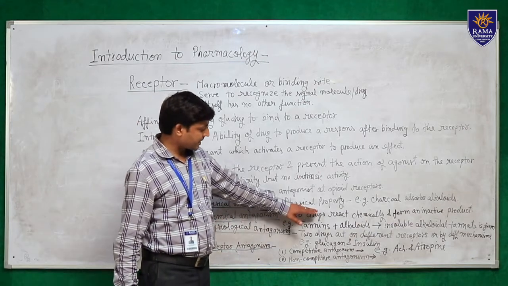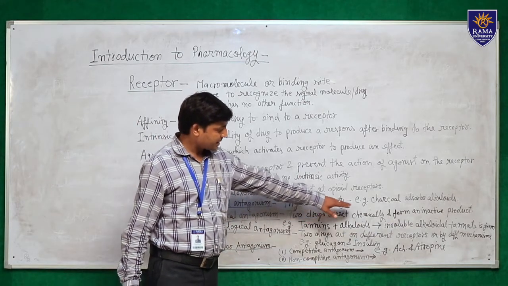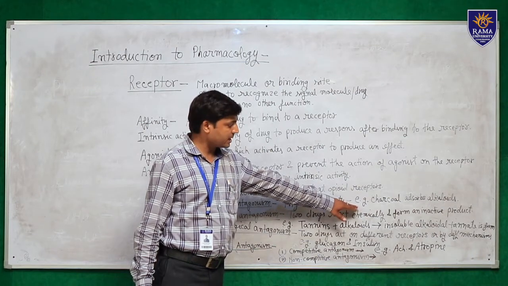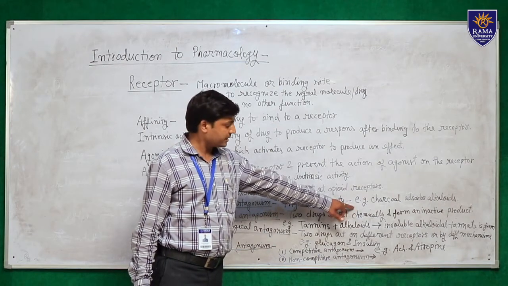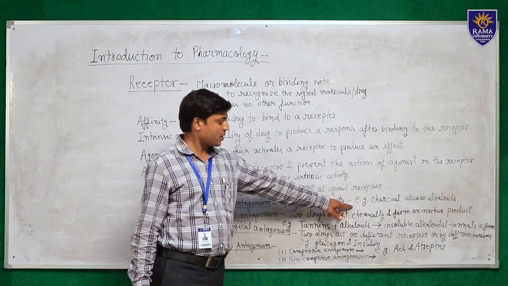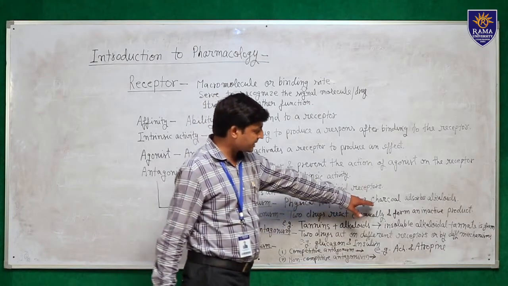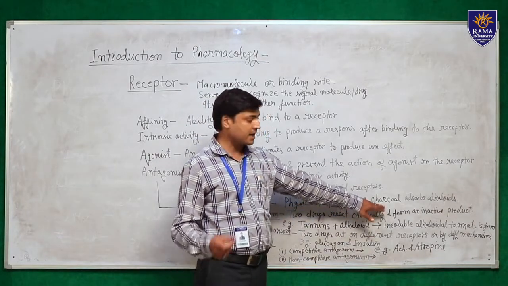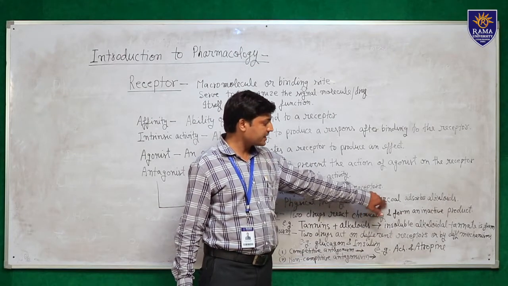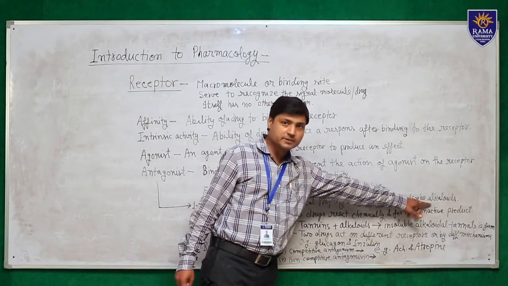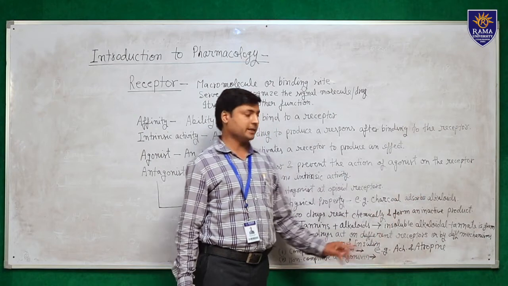Physical property of the drug, for example, charcoal. Charcoal adsorbs alkaloids, so it is used in alkaloidal poisoning. Charcoal has the physical property of adsorption, and it prevents the absorption of alkaloids from the GIT.